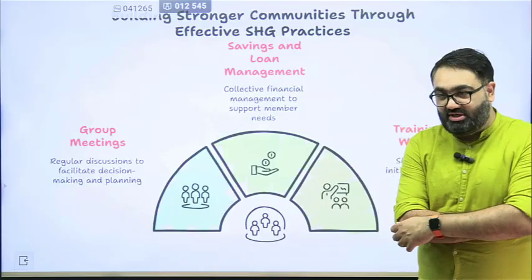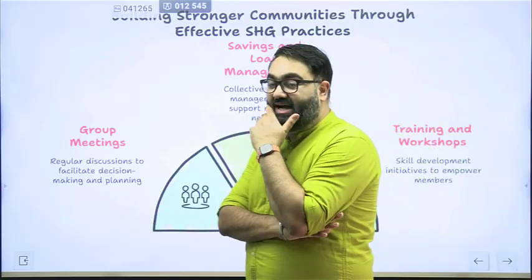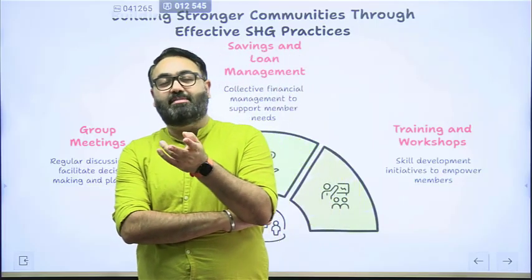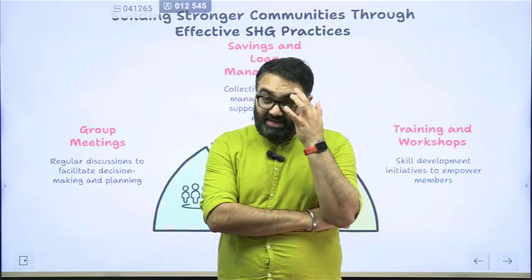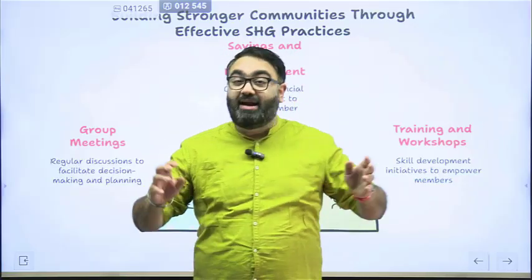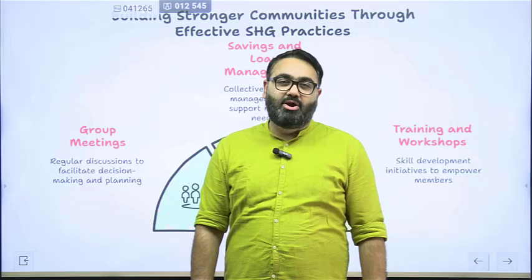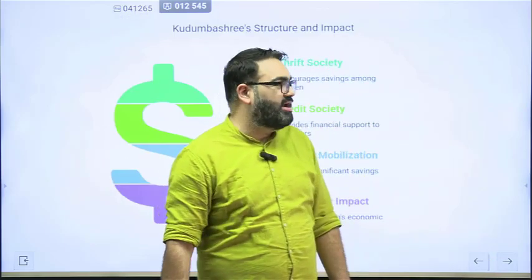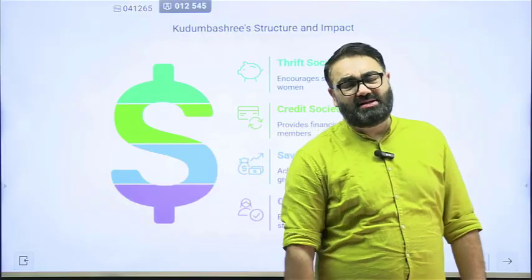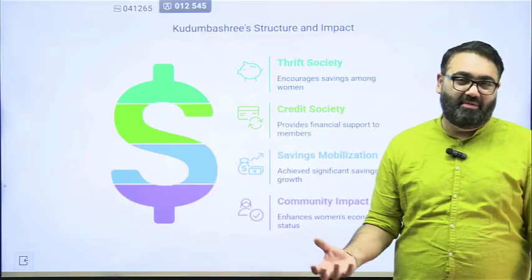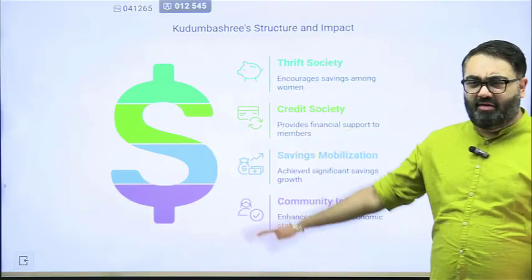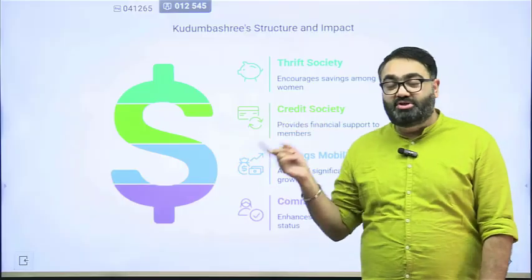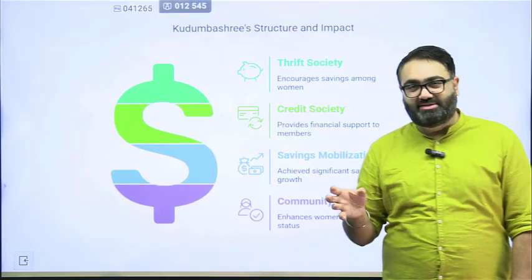Some of these success stories are so important that even UPSC has asked about some of them. The most famous self-help group in India's history, for example, is a group called Kudumbashree, that is in Kerala. That was started by the Kerala government, in fact. Today it has lakhs of members and they do a lot of activities, not just about running a business, but supporting the government, supporting the members, supporting the women members in every single possible way. That is the Kudumbashree I was talking about. This was a question asked on Kudumbashree by UPSC in the prelims examination a few years back.